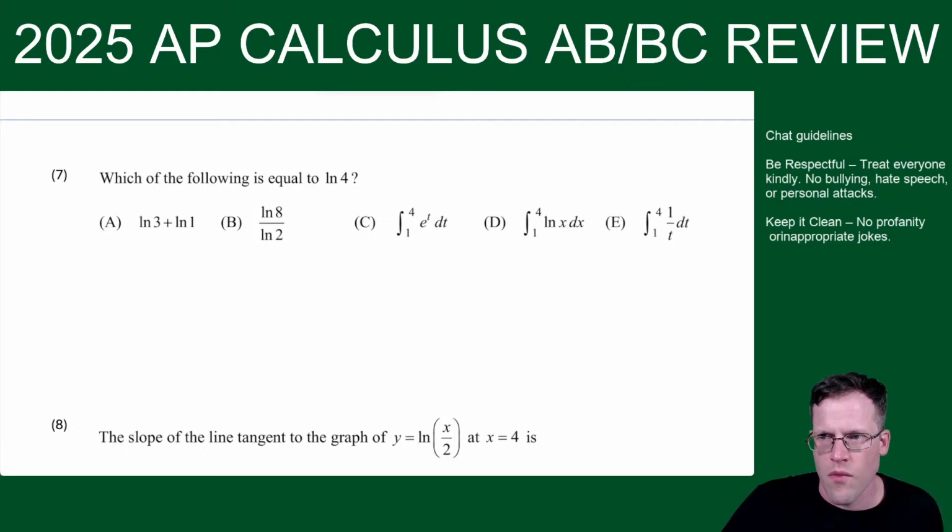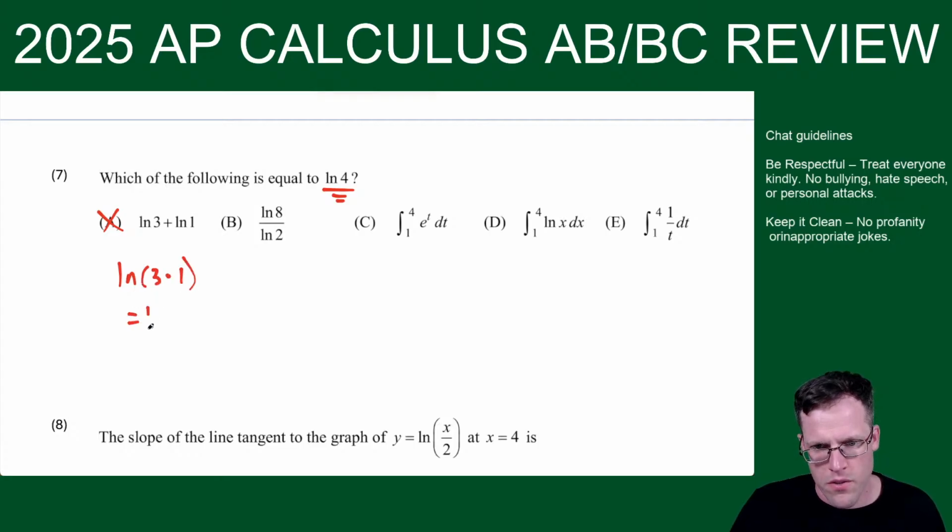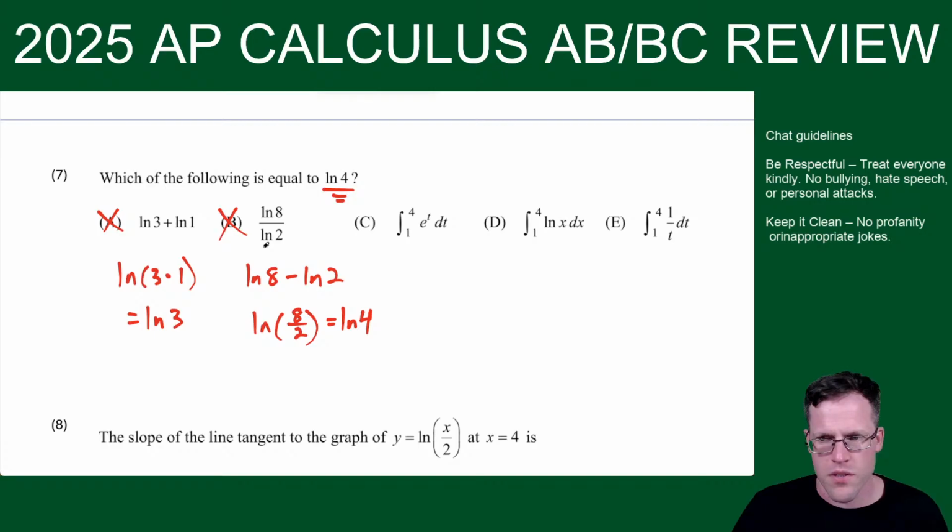So here, which of the following is equal to natural log 4? Well, people might think, ooh, 3 plus 1 is 4, but not this. This would be equal to natural log of 3 times 1, which would just be equal to natural log of 3. So this one's out. Same thing here. You're not going to just divide those two. That would only work if you had natural log 8 minus natural log 2. Then you'd have natural log of 8 over 2, which would be equal to natural log 4, but that's not what's happening here. So this one's out.